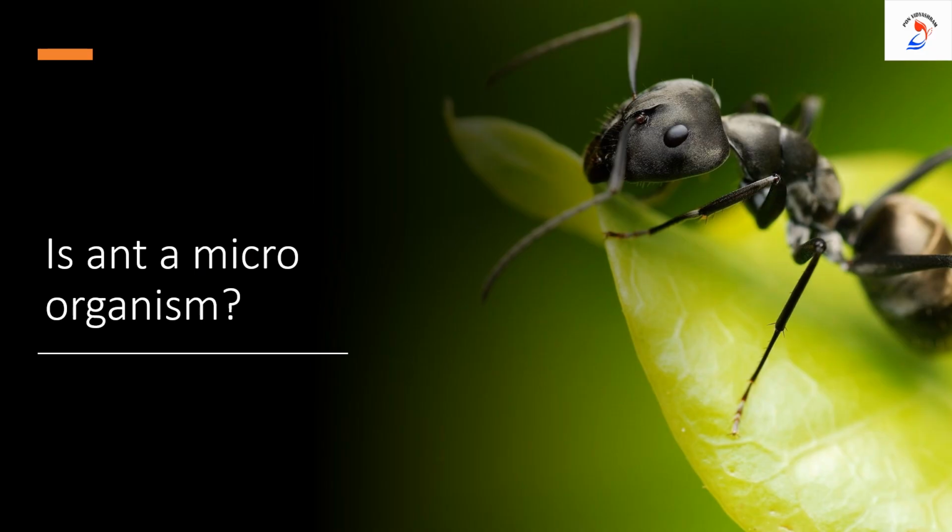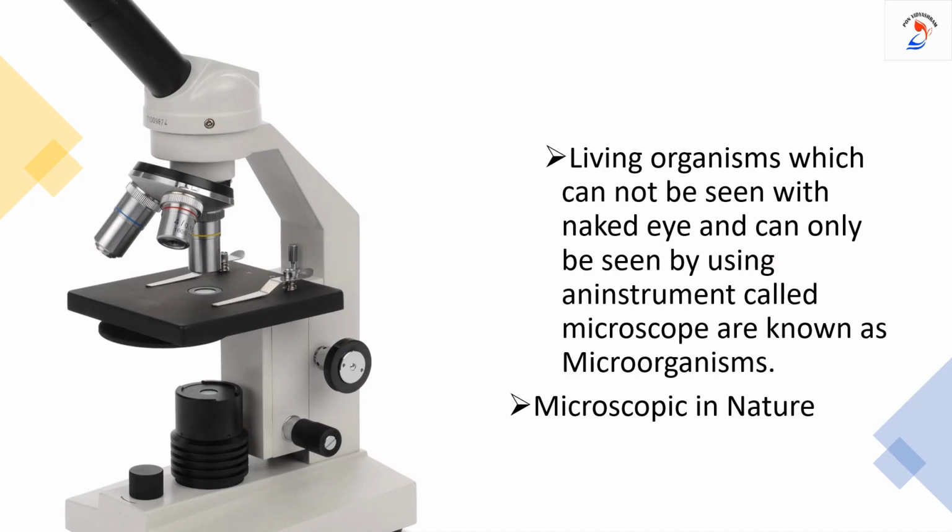Can we say the ant is a microorganism because it is very tiny? Of course, the ant is too tiny, but we can see the ant with our naked eye. So it is not a microorganism. So, the living organisms which cannot be seen with our naked eye and can be seen only with the help of a microscope are known as microorganisms. In other words, microorganisms are microscopic in nature.